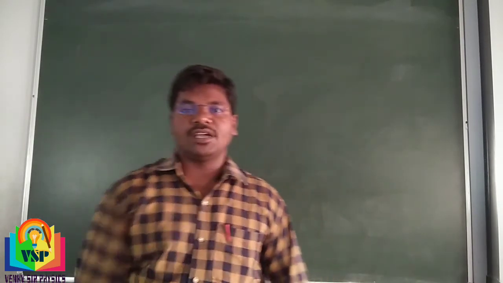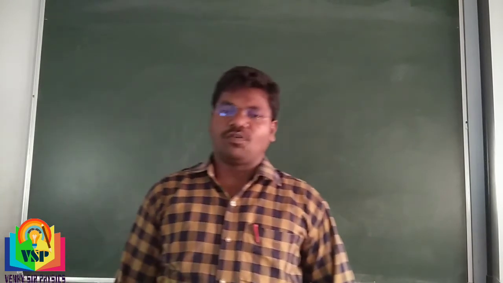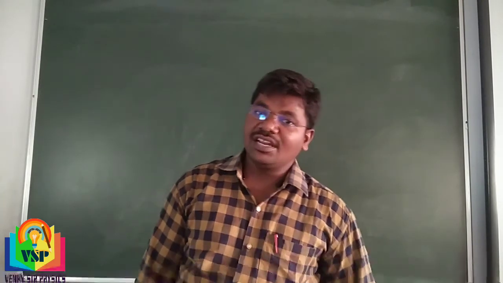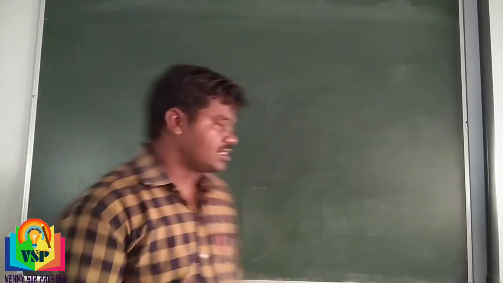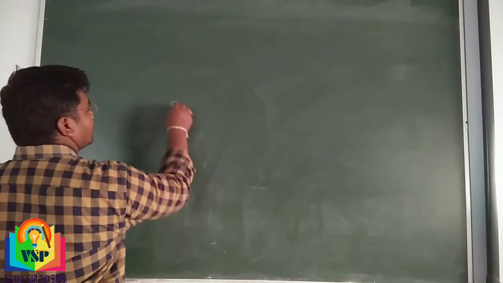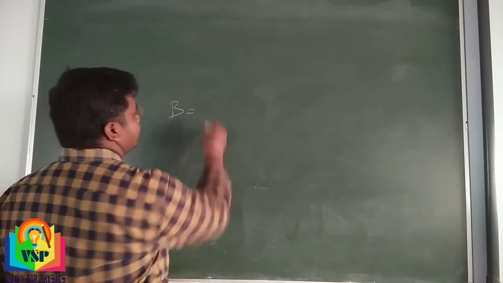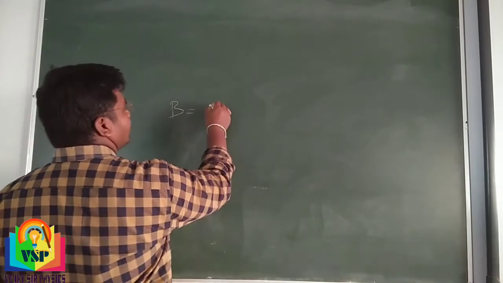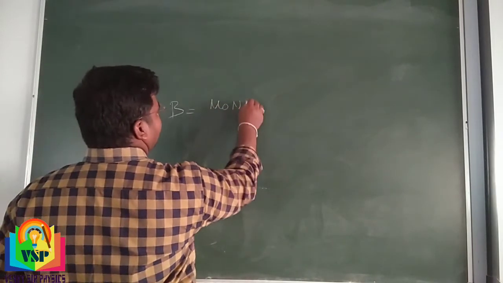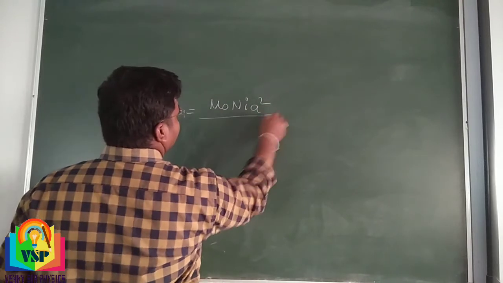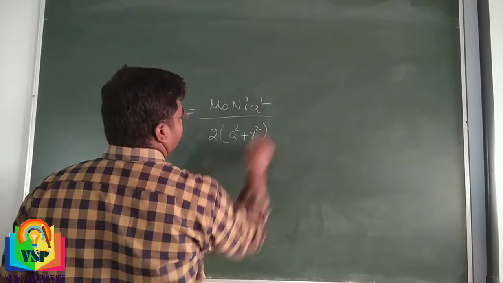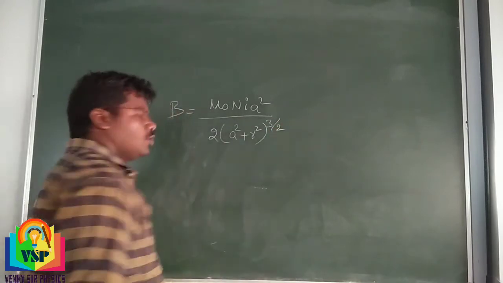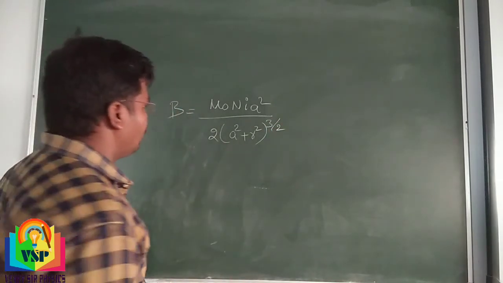Okay, according to Biot-Savart law, we can derive the formula. The magnetic field on the axis of a current carrying loop is given by B is equal to, for n turns, mu naught N I A square divided by 2 into A square plus R square whole power 3 by 2. Very important formula.